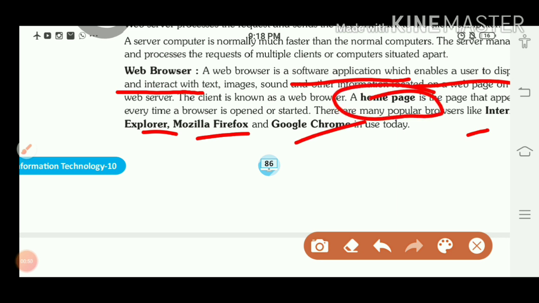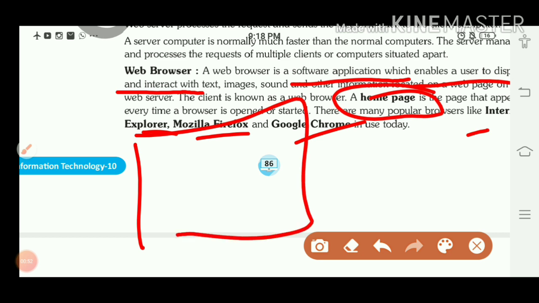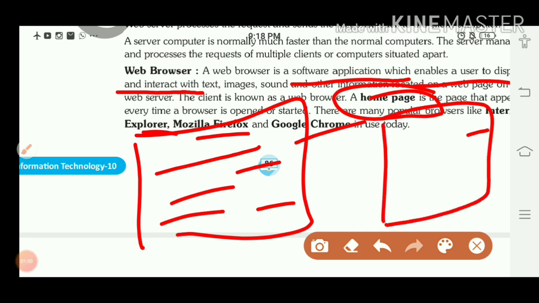One term is home page. The first page of a browser is the home page of that web browser. If you open any website, the first page of that website is the home page of that website. Web page means all the internet pages, and the first page is web page plus home page. Home page means the first one, the home of that website or web browser. So home page is the first page.